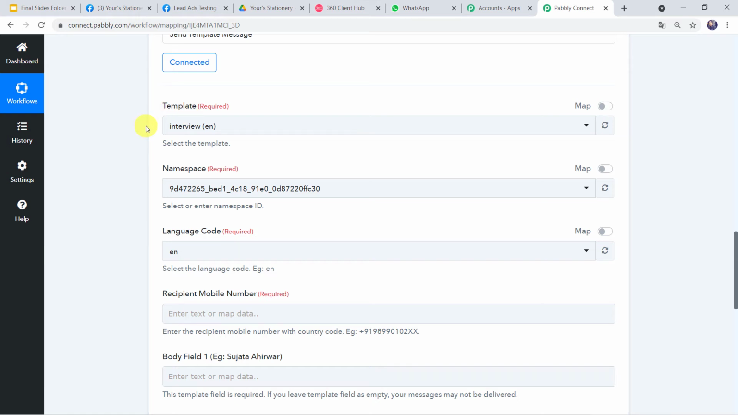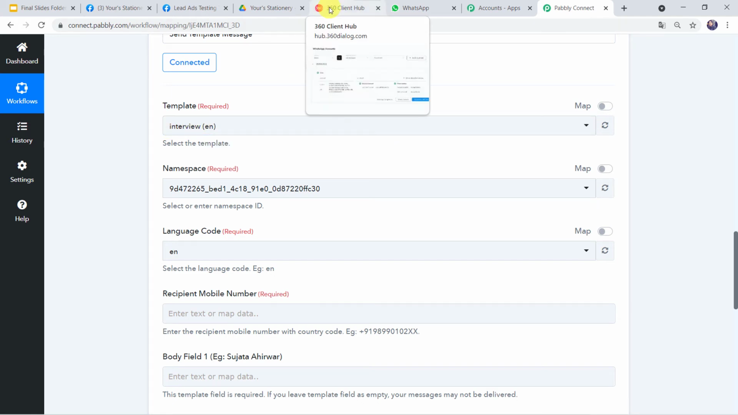So you might be thinking, what is a template? A template is simply a message that we want to send on the WhatsApp number of the customer. As we cannot send the messages directly on WhatsApp, first we have to create a template, we have to get it approved from Facebook, and once it is approved, the same template can be used for sending the messages on WhatsApp. That is the reason we have to select a specific template over here.